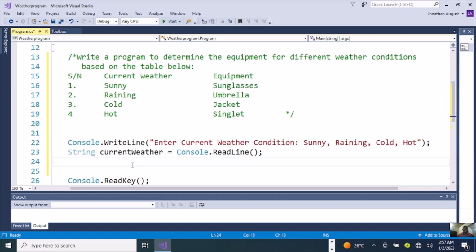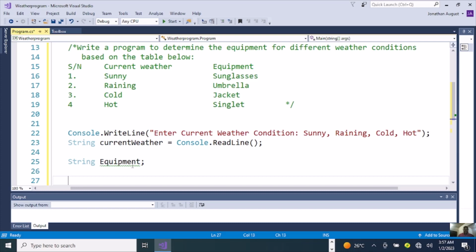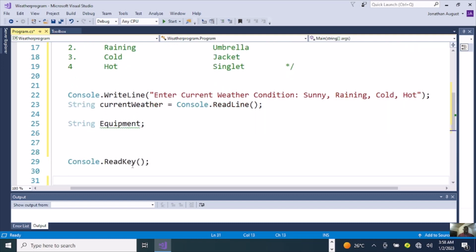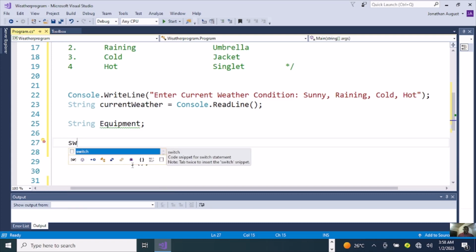Then we are going to go ahead and take the equipment as a string. The equipment should be string. So for us to successfully write this program, we need a switch statement to complete this program. We need to switch from one case to another for us to be able to accomplish the task. So all we need to do here is easy. We are going to write a switch statement. I'm going to type the word switch.